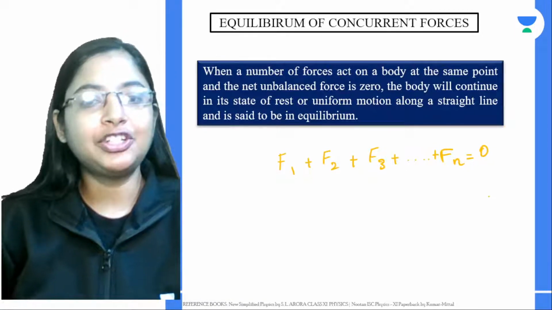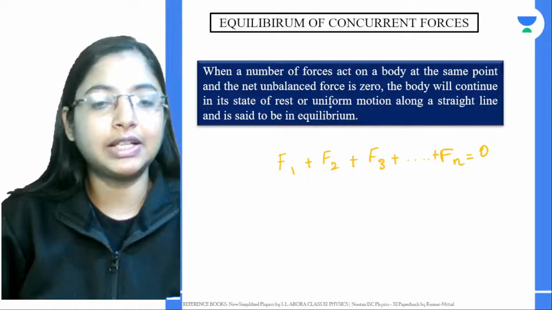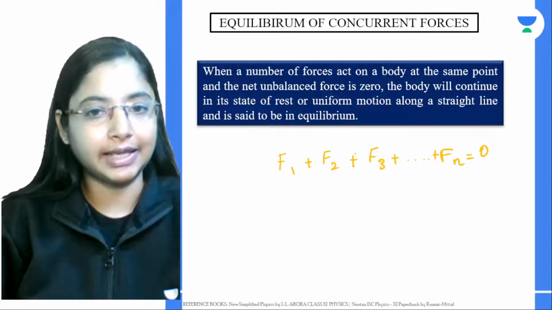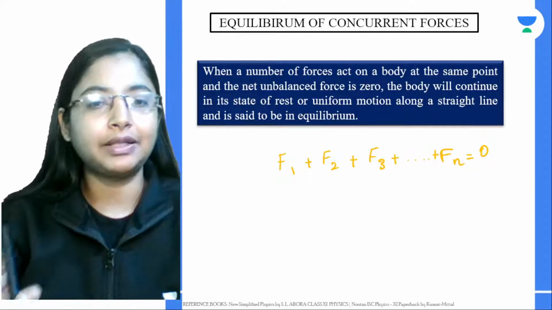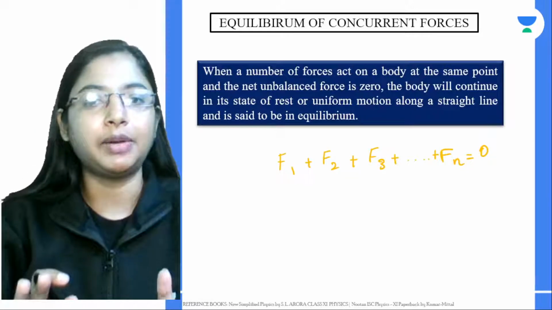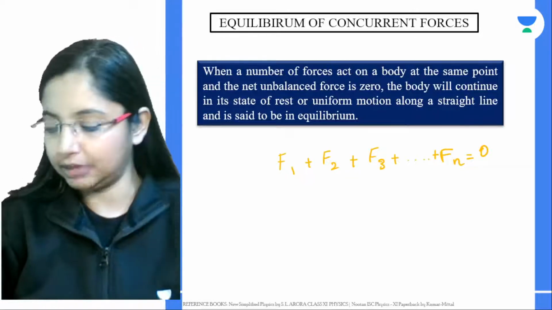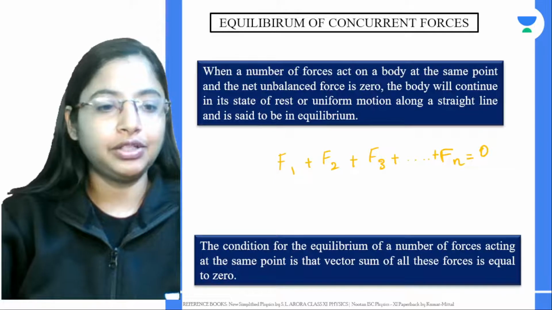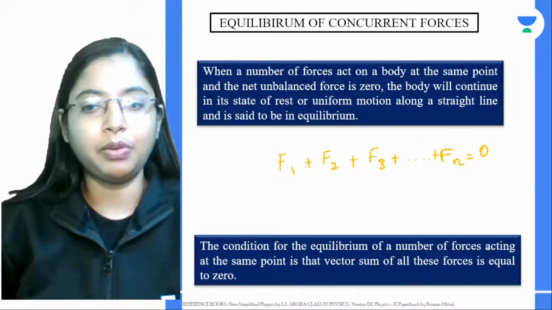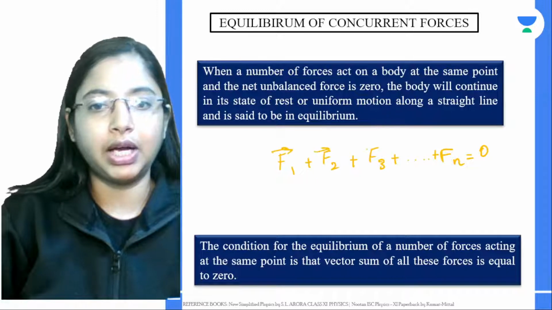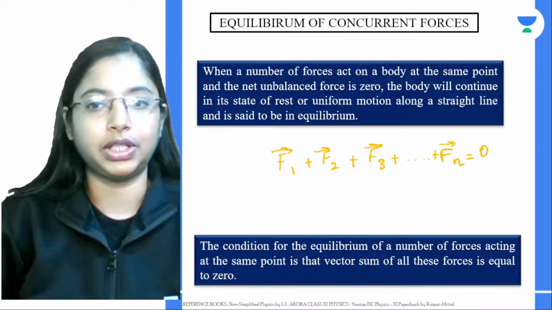So in such a case, the concurrent forces acting on a point, if they are all balanced, if the net unbalanced force comes to 0, then we say that particular system is in equilibrium. The condition for equilibrium, if a number of forces are acting at the same point, is that the vector sum of the individual forces is equal to 0.